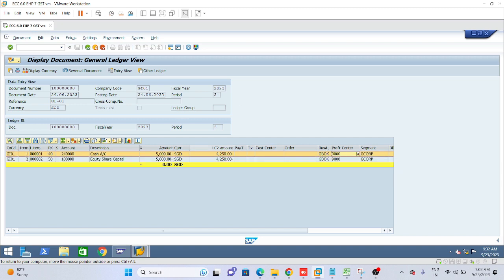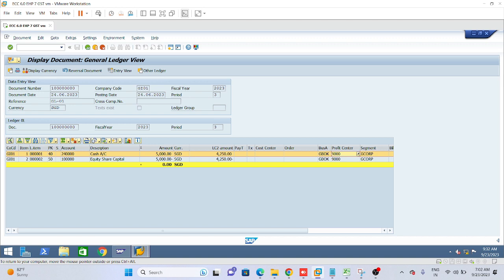I am showing what the use is of SAP having given two views, entry view and general ledger view. Right now I am not explaining according to document splitting, but as per the document type.